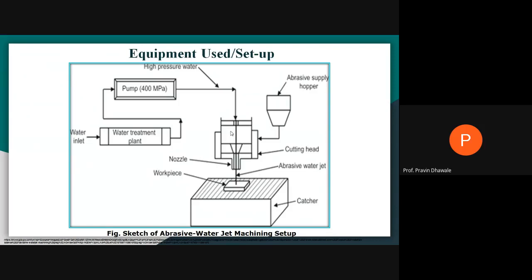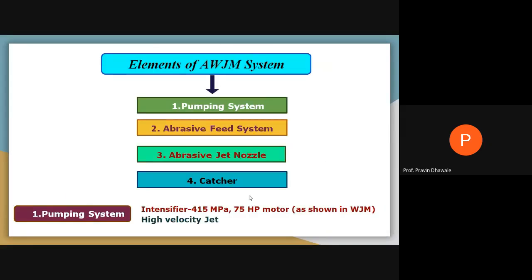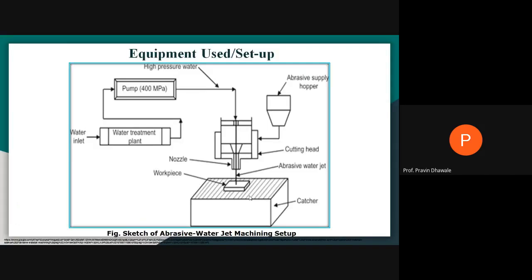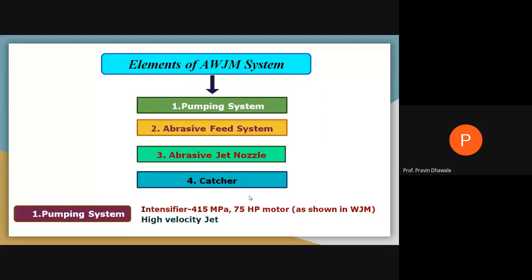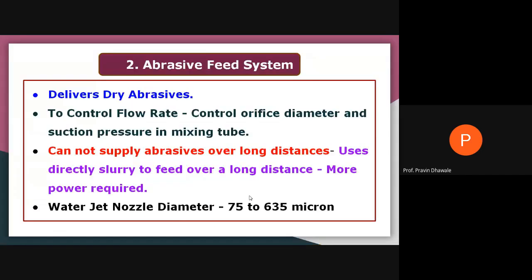In another mechanism, the nozzle remains stationary and the catcher moves linearly and laterally. That is all about the elements and setup. This is the setup of abrasive water jet machining, and these are its elements.